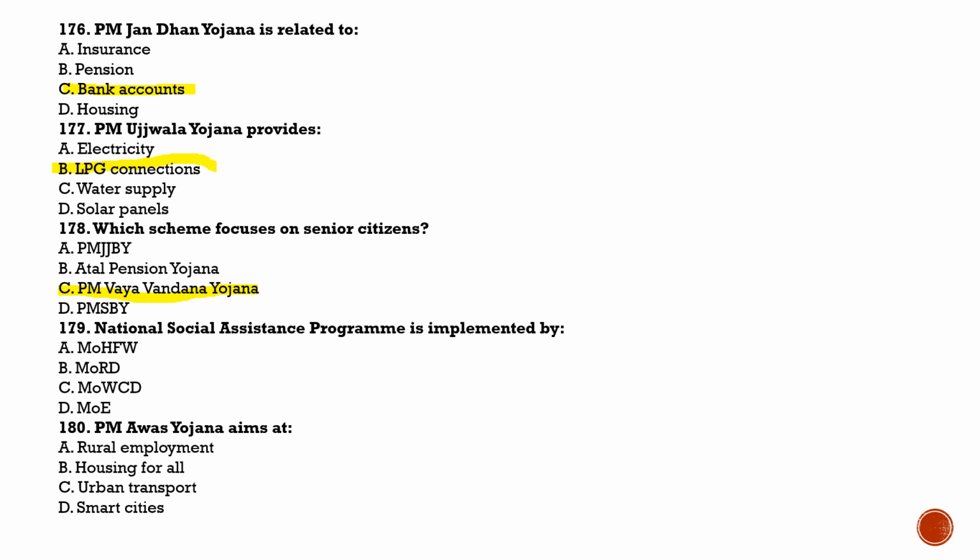Next question is question number 179. National Social Assistance Program is implemented by, and the answer for this is option B, MORD, that is Ministry of Rural Development. Next is question number 180. PM Awas Yojana aims at, and the answer for this is option B, that is housing for all.